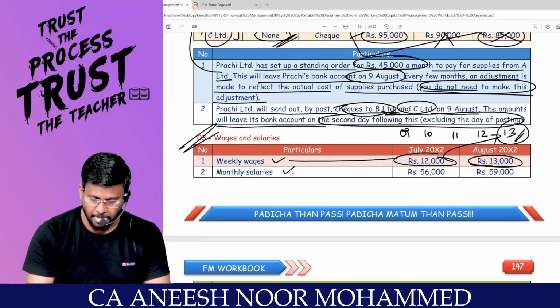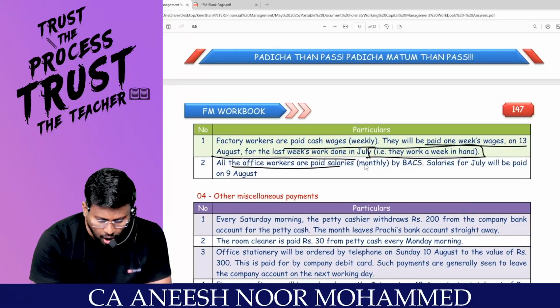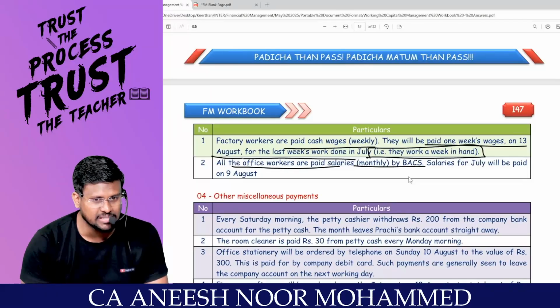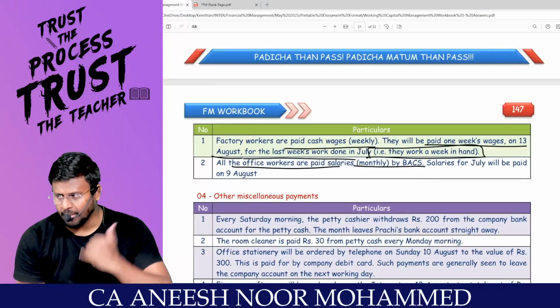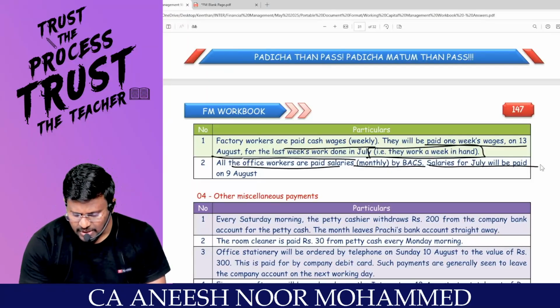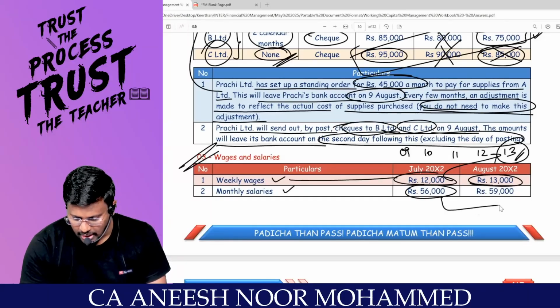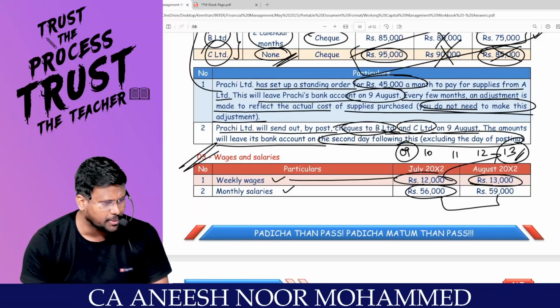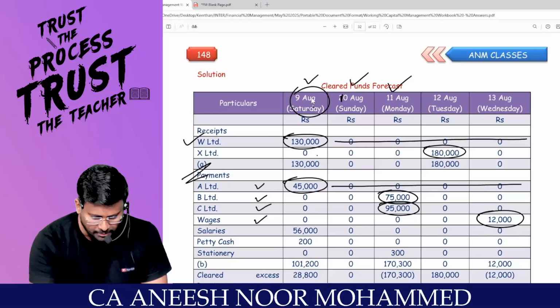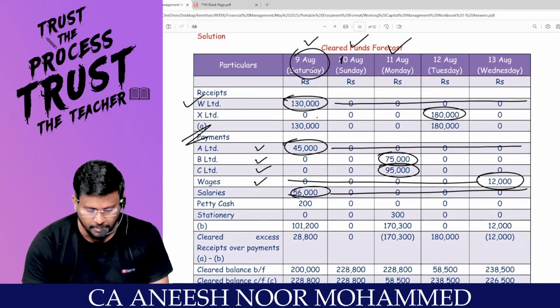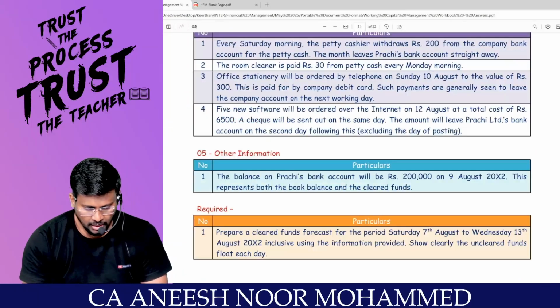Sir, but this is monthly salary, not weekly. What is the term for monthly? All the officers, workers are paid salary monthly by BAS. You know what is BAS? BAS means immediate. When you make the payment, immediately it will reflect. Salaries for July will be paid on 9th of August. This salary 56,000 I will pay on 9th of August. So on 9th, sir, salary 56,000 will go out. That's it. All other things will be dash. Simple.